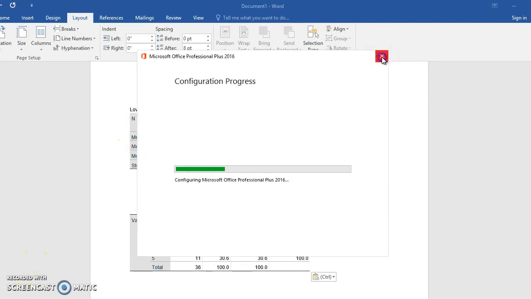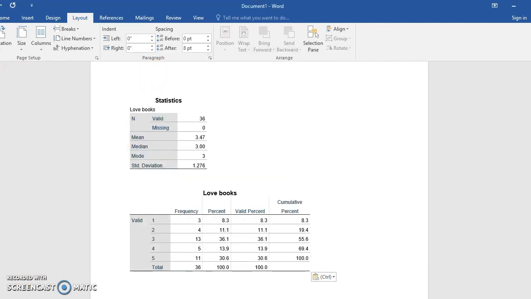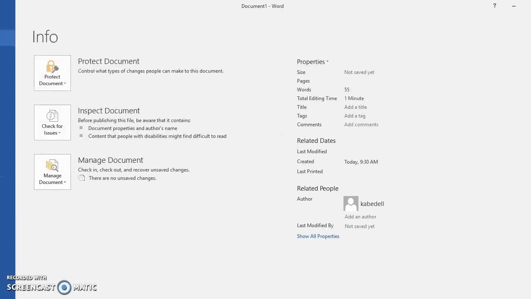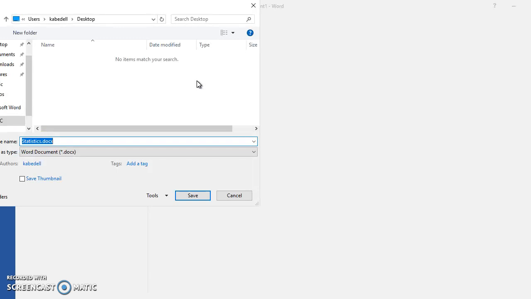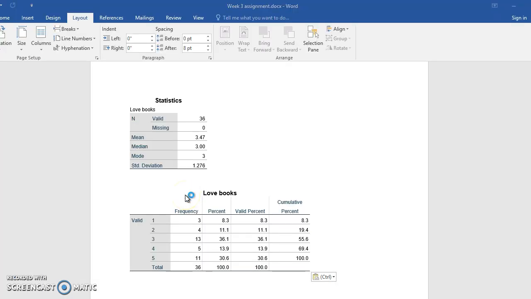Then what you would do after all of this is just to save the document. What I would do is save it to the desktop here of this PC and then email it to myself. So I might call this week 3 assignment or something like that, and then email that to myself.